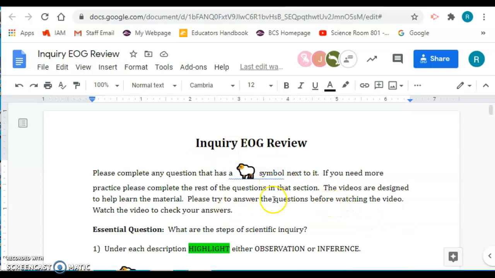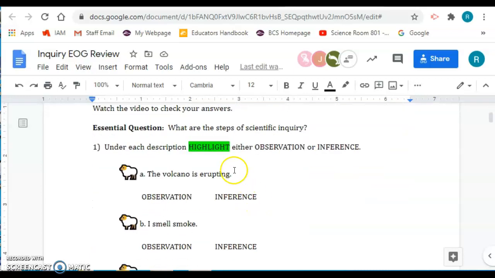Let's review. Wherever you see this RAM symbol, that means that's a question that you need to complete. The other questions are there because it is information that we have covered, and it may be on the exam, but it's there for you if you feel like you need extra practice. Let's go down to the first section.